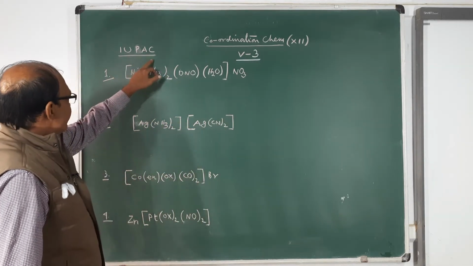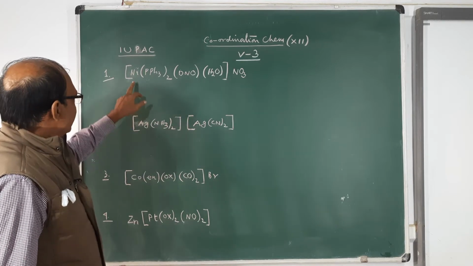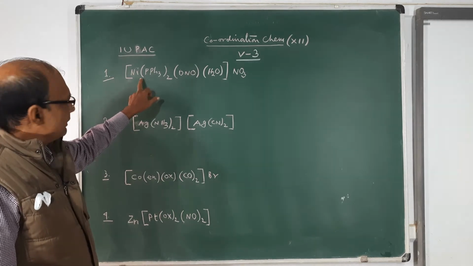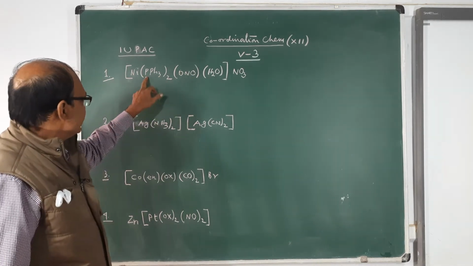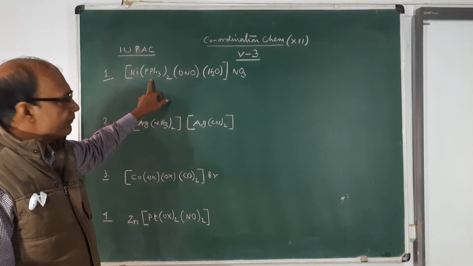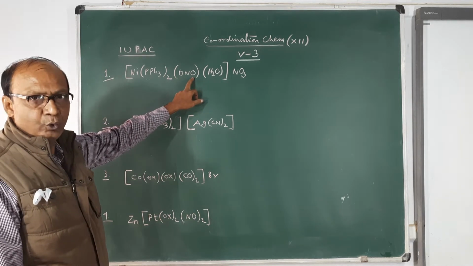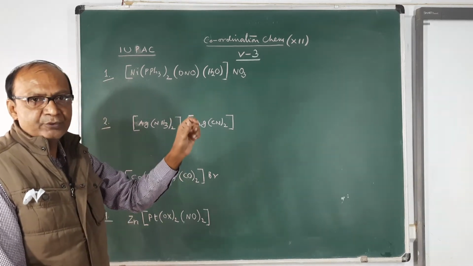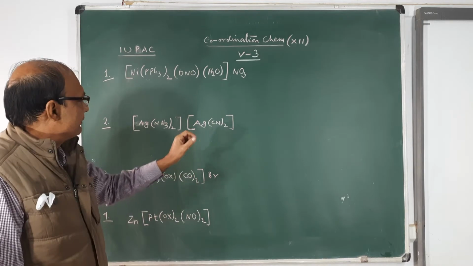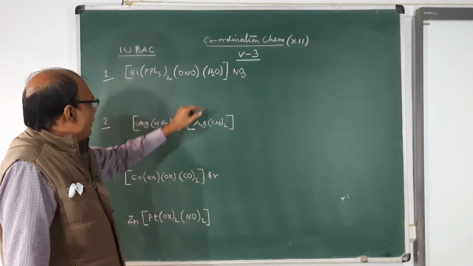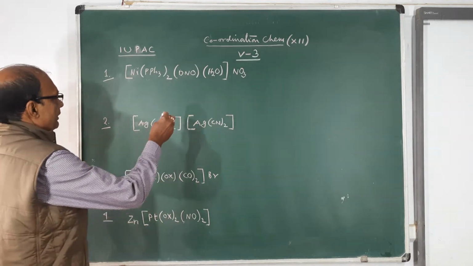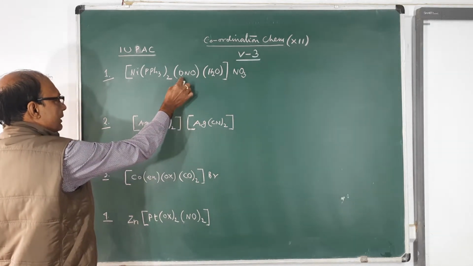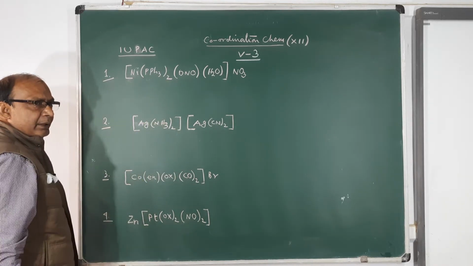First of all, the IUPAC naming of this one. Here nickel is the central metal, and these are the ligands: triphenyl phosphine, nitrito O, and aqua. You have to write the names of the ligands in alphabetical order. First you will write aqua, then the name of this one, then the name of this one.